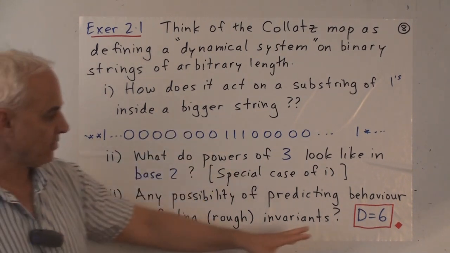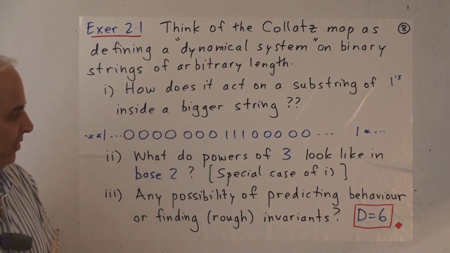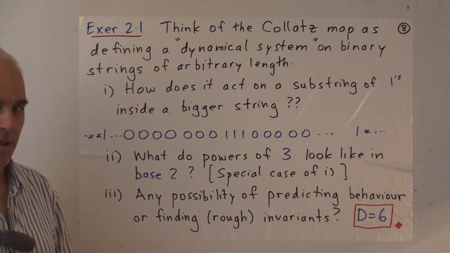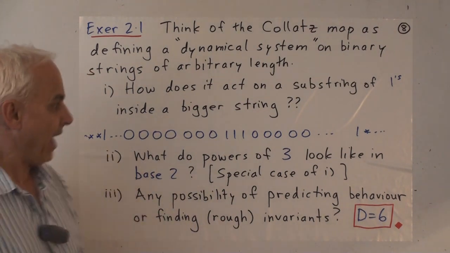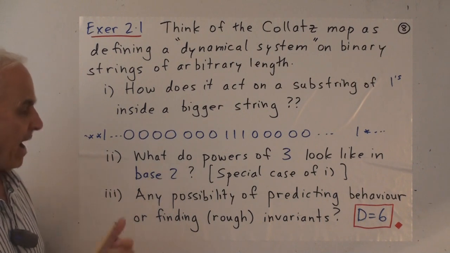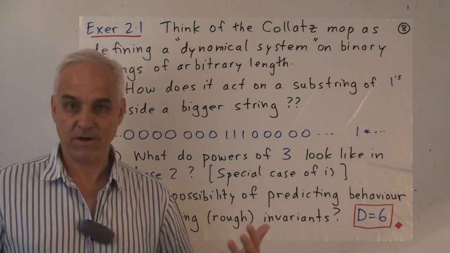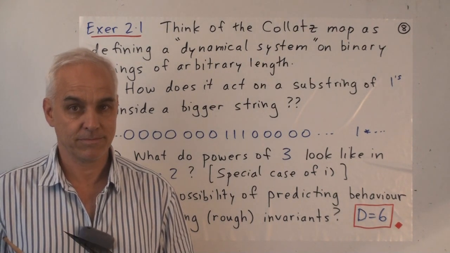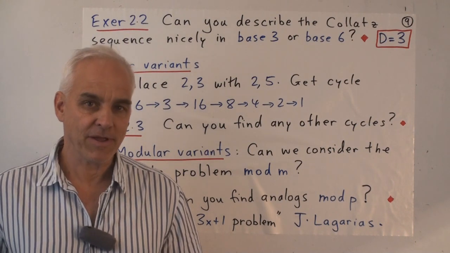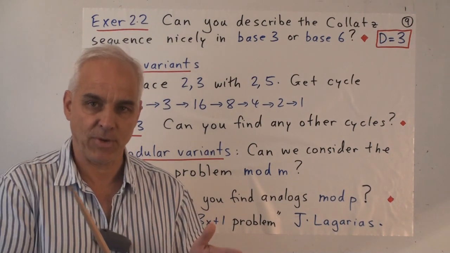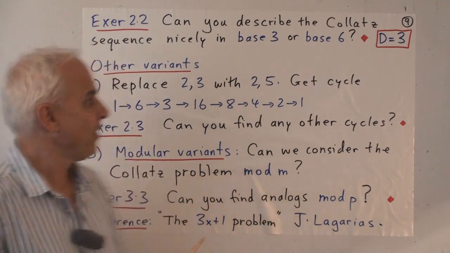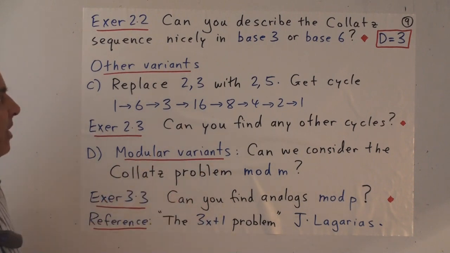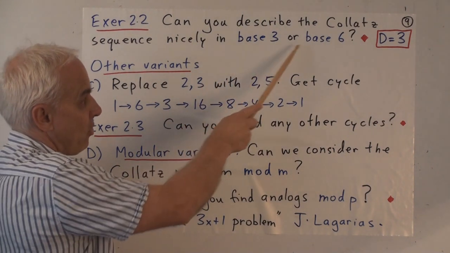Okay, it's rather open-ended, so I give this roughly a difficulty of d equals 6. You could probably spend quite a lot of time, probably some years, analyzing how this Collatz map behaves on binary strings. That's basically studying the 3n plus 1 problem. Naturally, one should also think about how this problem looks in base 3 and probably also in base 6. So the second exercise: can you describe the Collatz sequence or the Collatz mapping that we talked about nicely in base 3 or base 6?